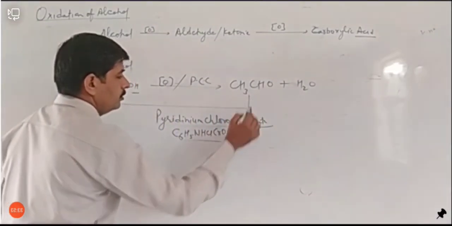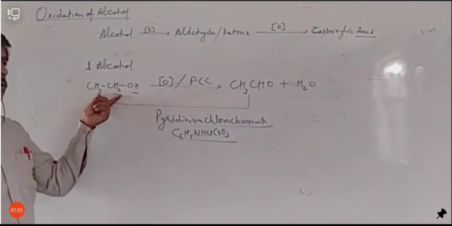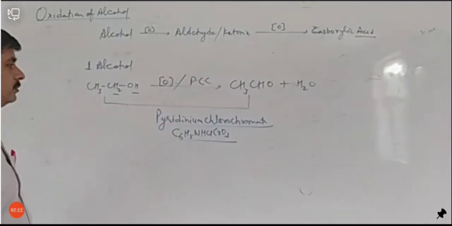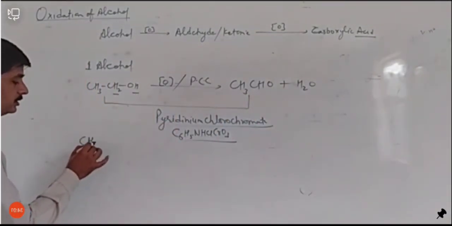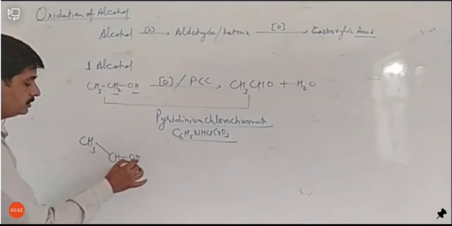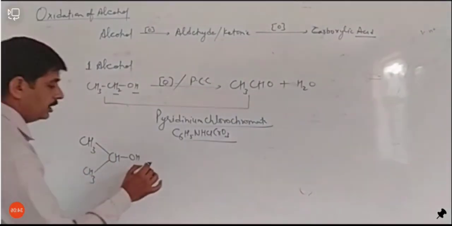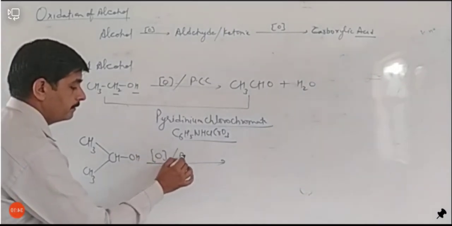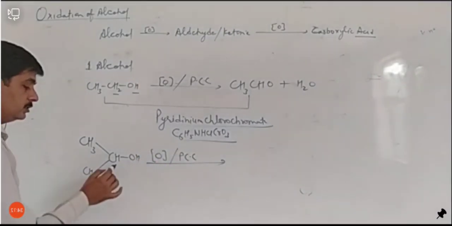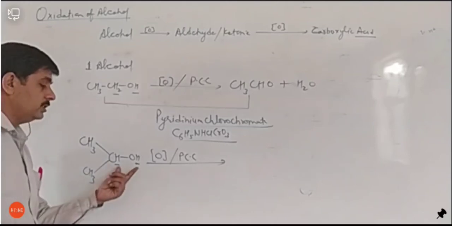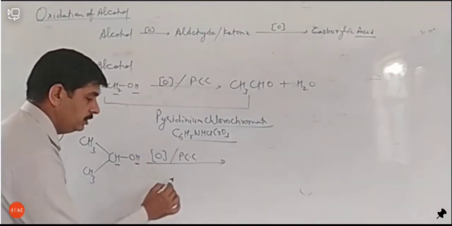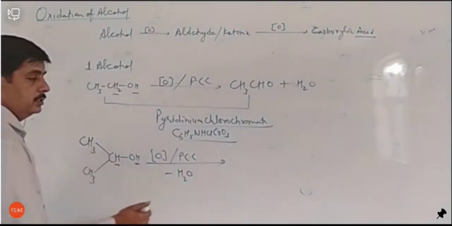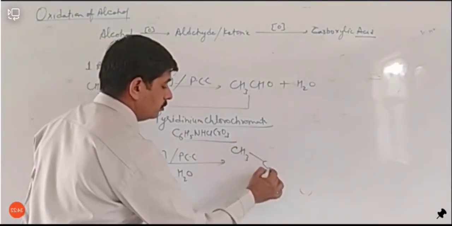So here the 1 degree alcohol has changed into aldehyde. And suppose we have a 2 degree alcohol like this, CH3CHOHCH3, and it undergoes oxidation in presence of PCC. Again it will release 2 hydrogens, which react with oxygen to form water, and now we have only C=O. So it will change into ketone.